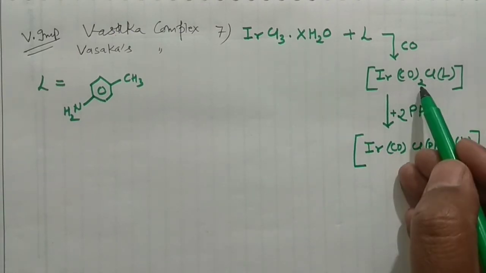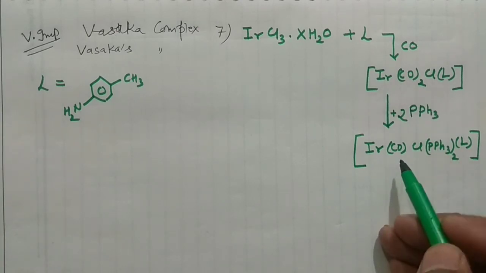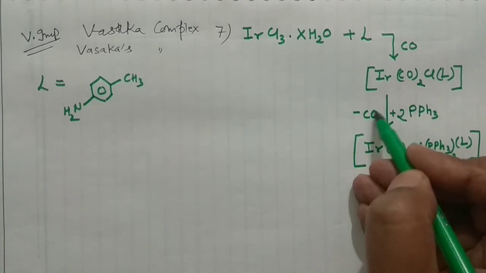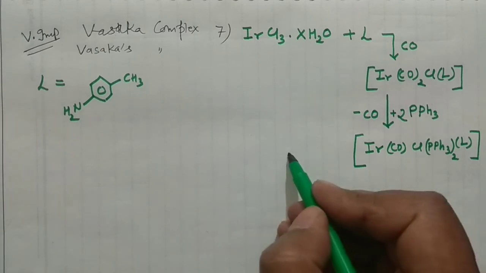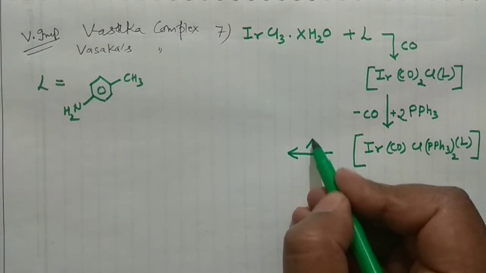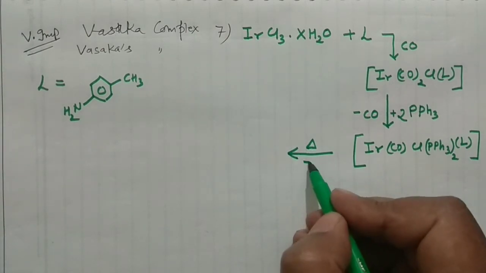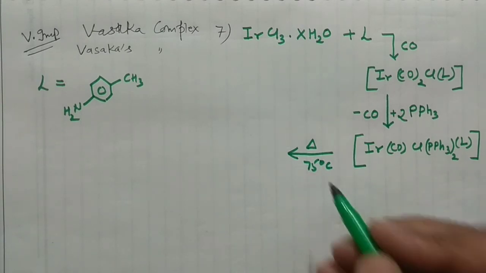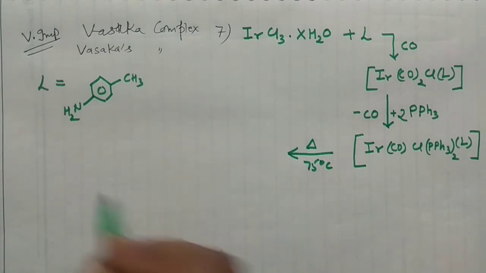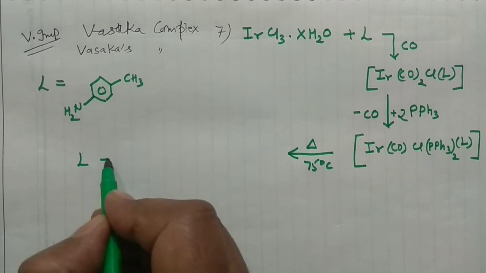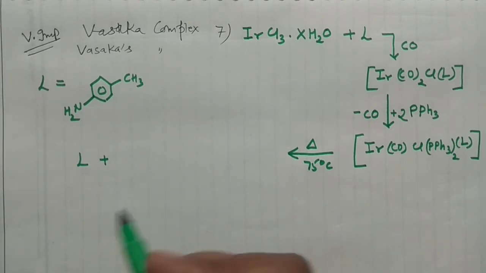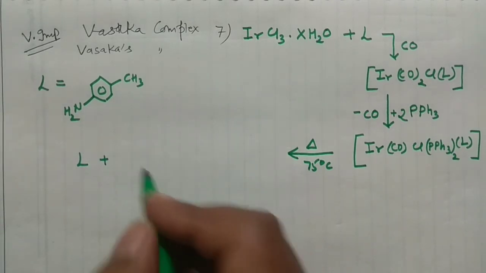Now see, earlier you are having 2 carbonyl, now you are having only 1 carbonyl. Obviously 1 carbonyl is removed from here, and if you heat this compound somewhere around 75 to 80 degrees centigrade, that ligand will be gone from here, and it will result in the Vaska complex.